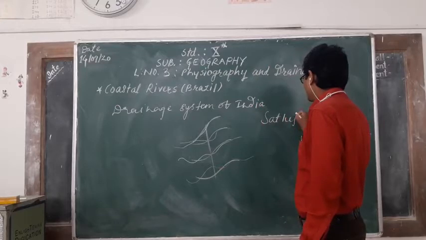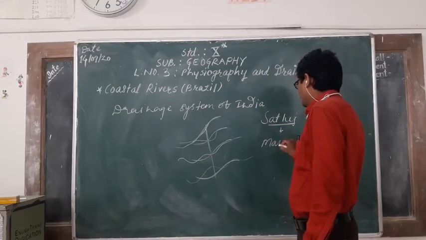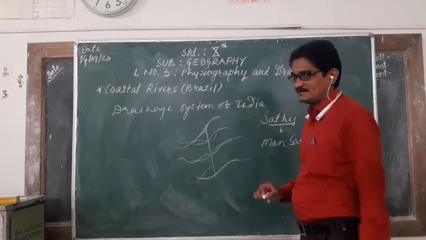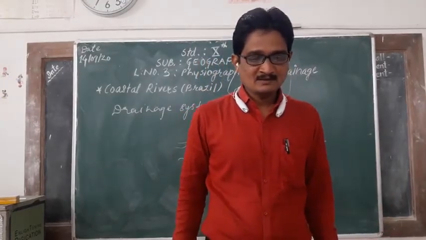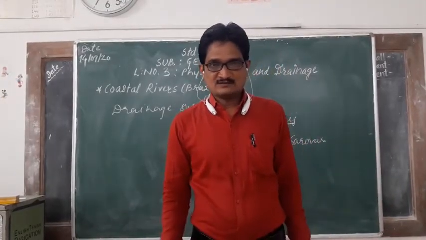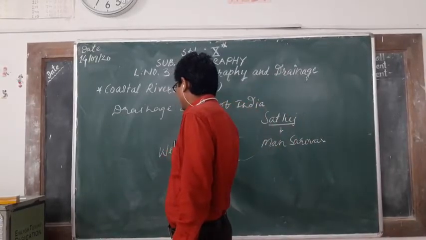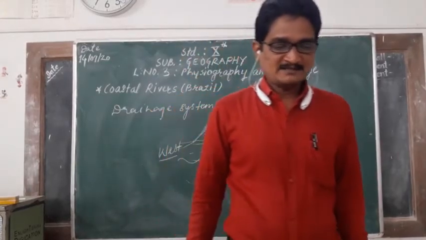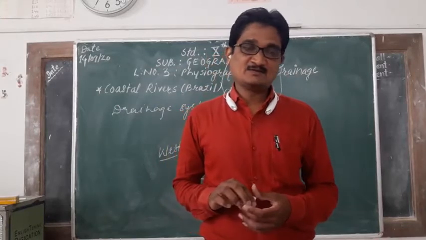Note down this. It originates near Mansarovar. Note down this point, very important according to your examination. And it flows westward. Punjab plains have formed from the depositional work of these rivers and its tributaries.